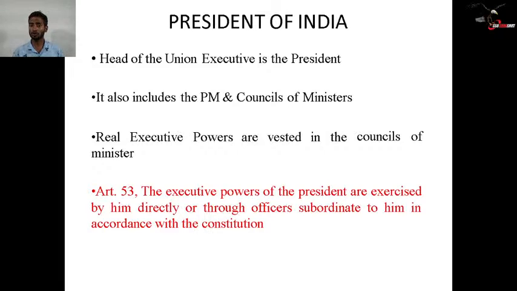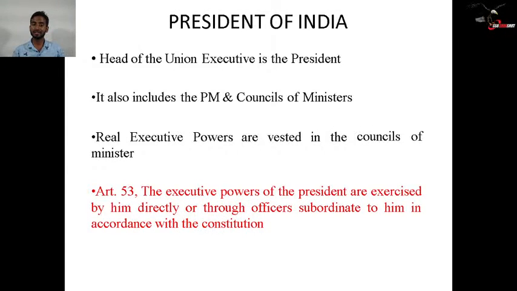When we talk about the executive bodies, it means the Council of Ministers, which includes the cabinet ministries and the Prime Minister. A member of the Council of Ministers is not necessarily a member of the cabinet, but if a person is a member of the cabinet, then obviously he or she is a member of the council of ministers. In mathematical language, the cabinet ministries are a subset of the council of ministers. The real executive powers are vested in the council of ministers, but any decisions are taken in the name of the President of India.